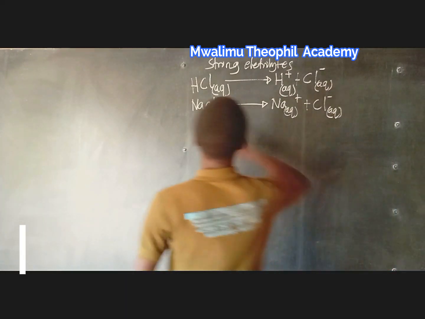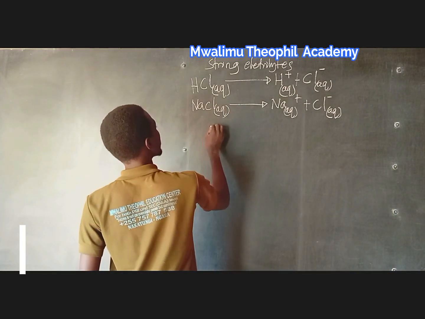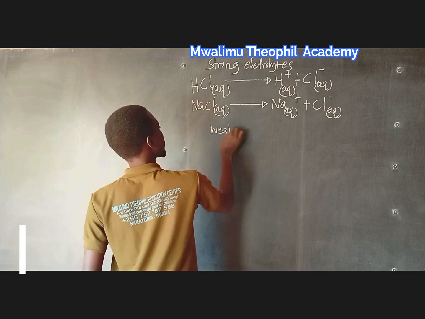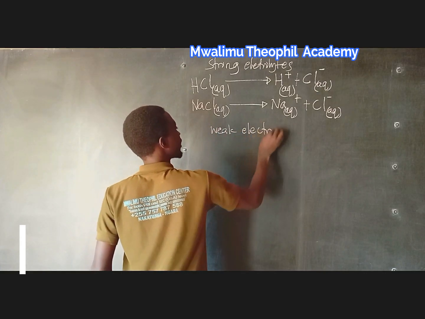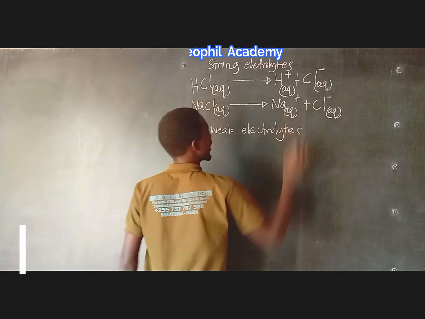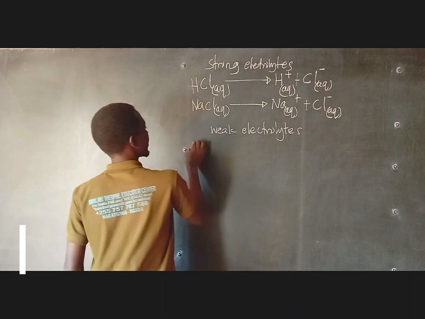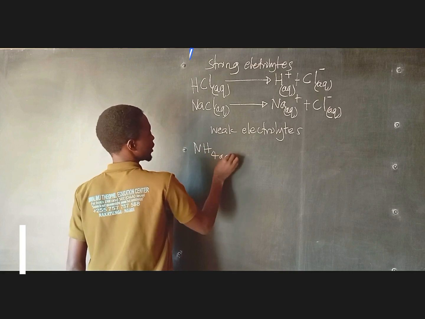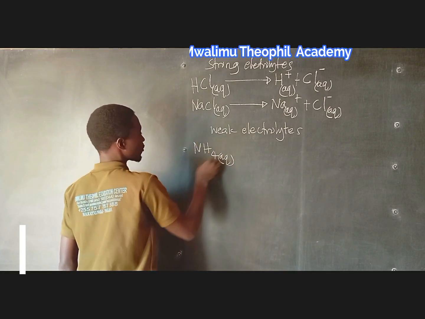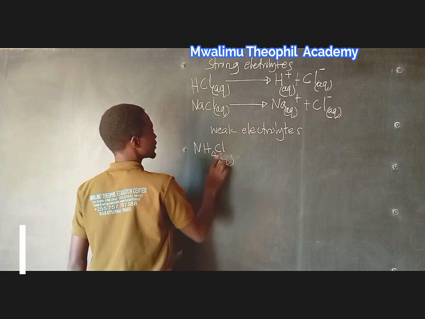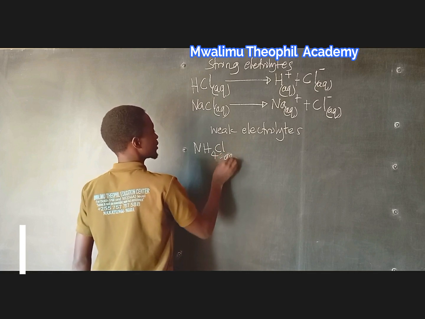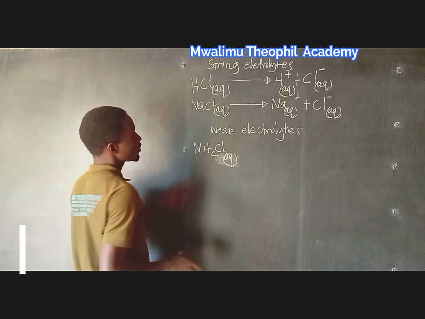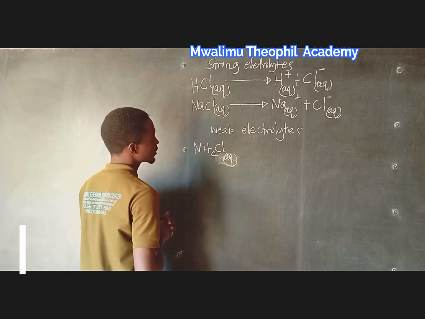Now I have told you that when we are speaking about weak electrolytes, an example is ammonium chloride. As ammonium chloride is one of the weak electrolytes, it means that it dissociates partially into its free ions.